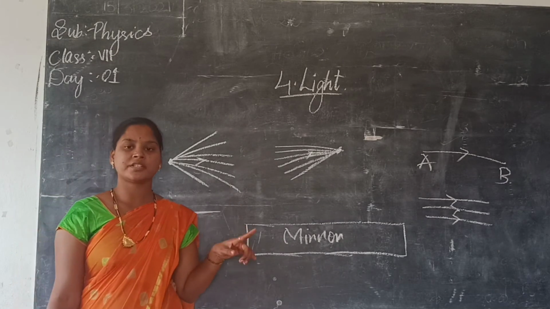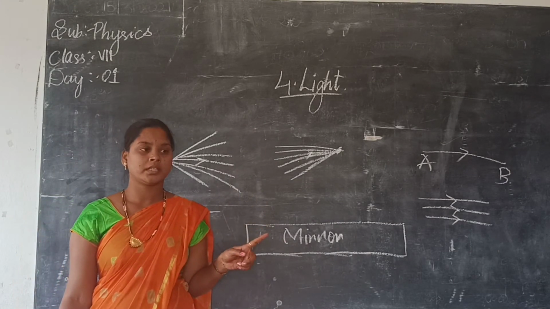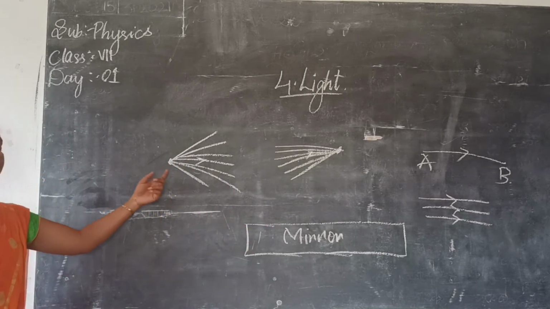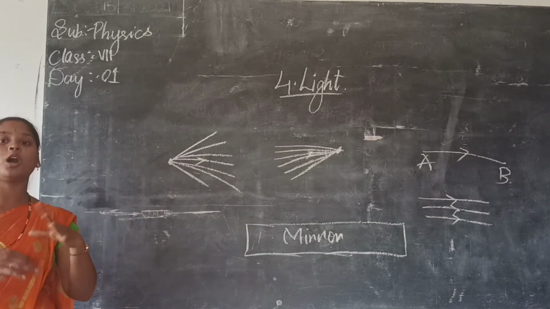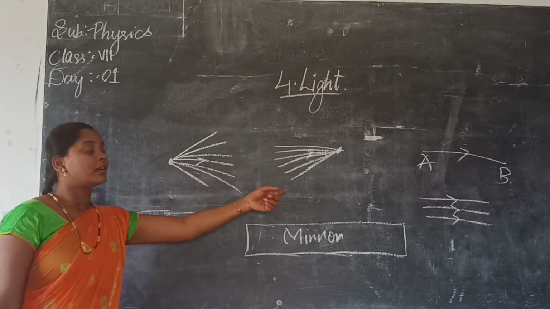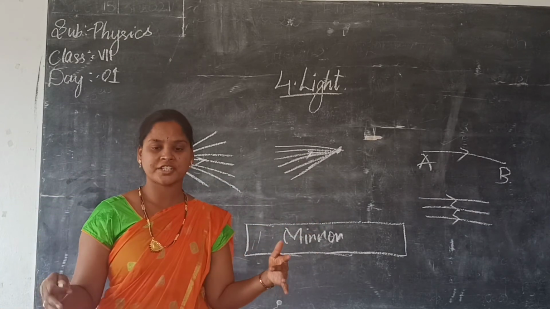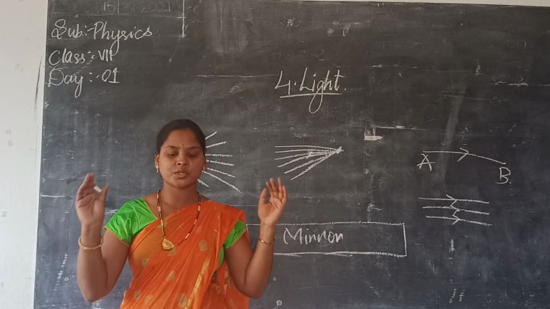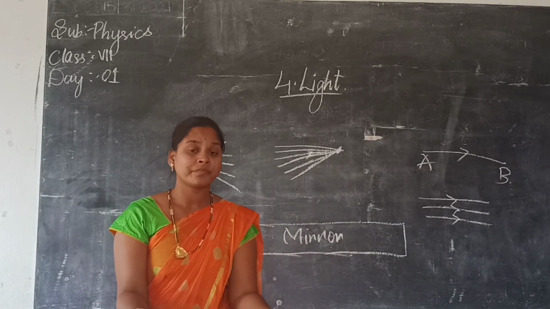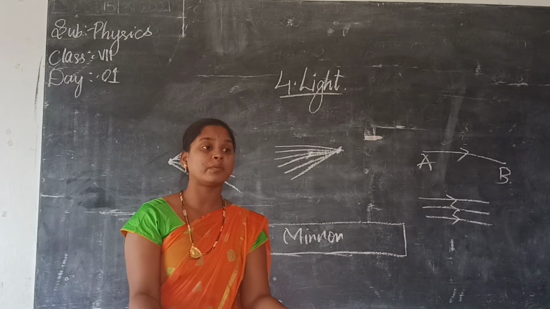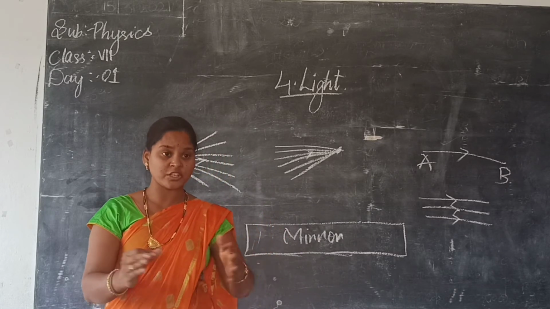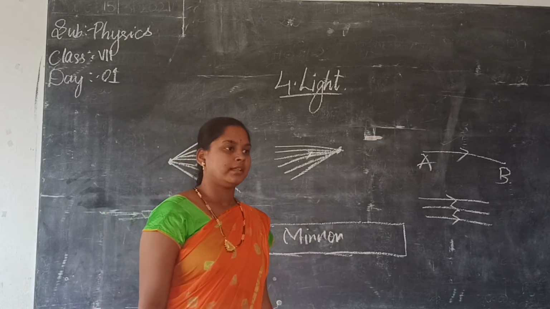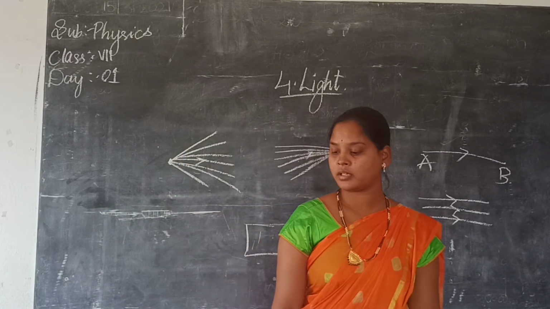Understood what is converging and diverging? Diverging means from one point to other points, from one point to all directions. Converging is from all directions to one point. From your houses to one class you are coming, that is converging. Diverging means from one class you are moving to your different houses. Understood what is converging and diverging? Yes. Now coming to the lesson.